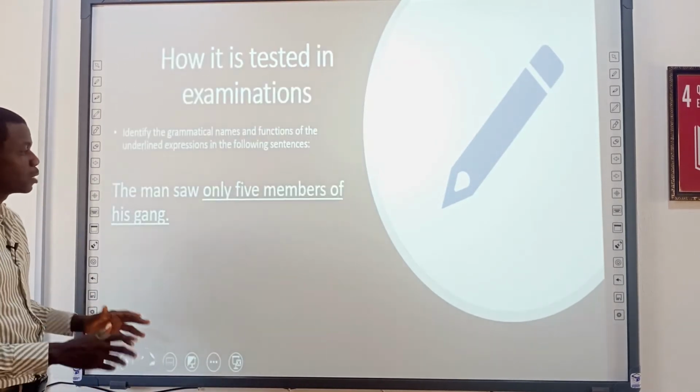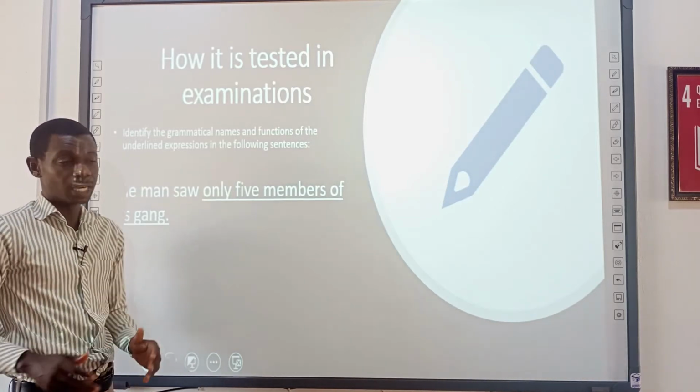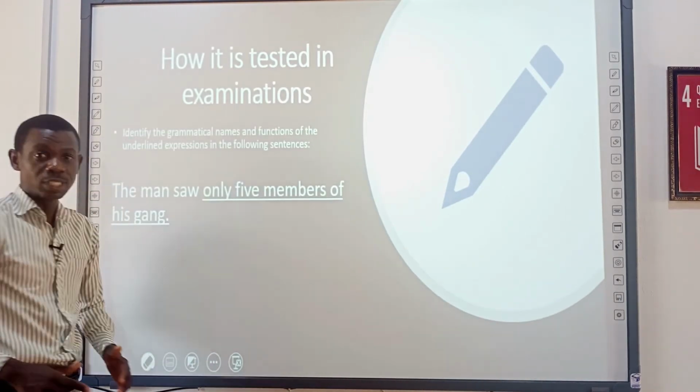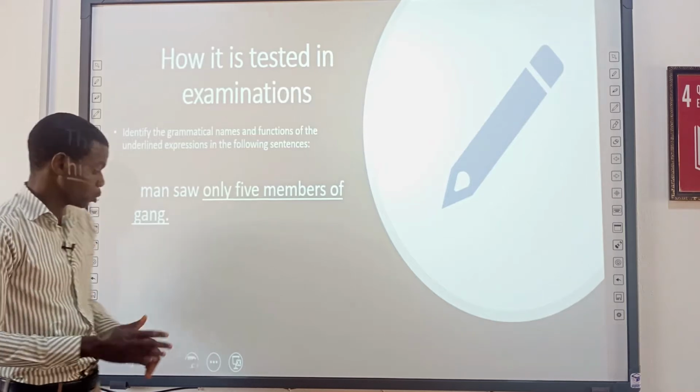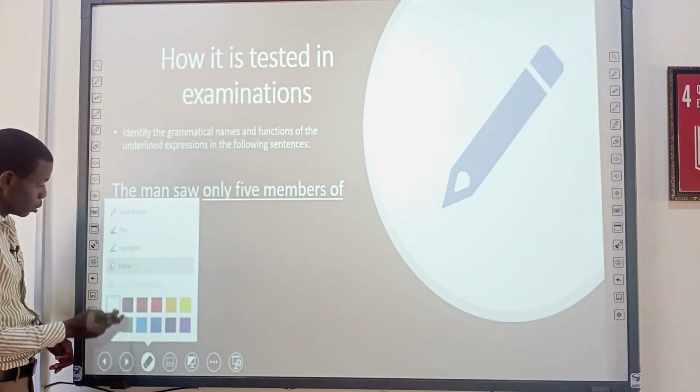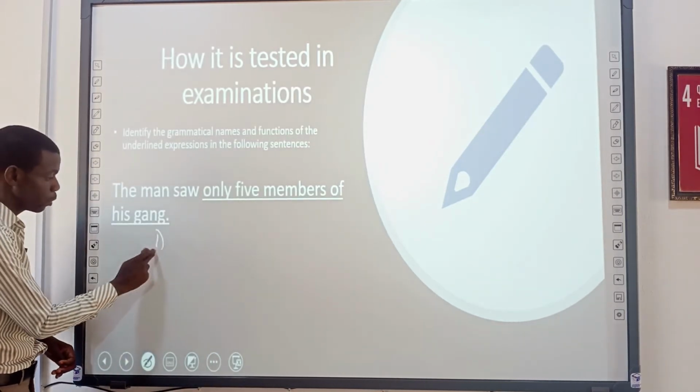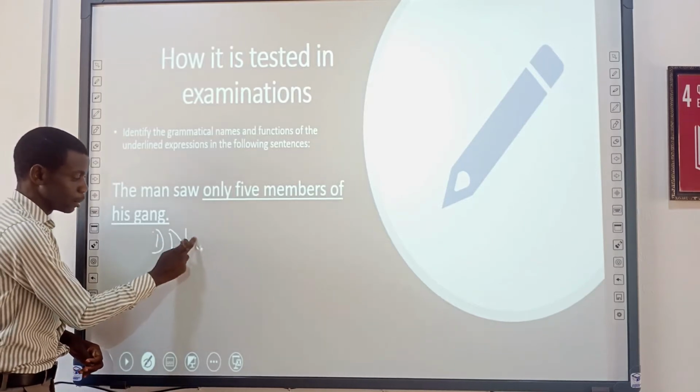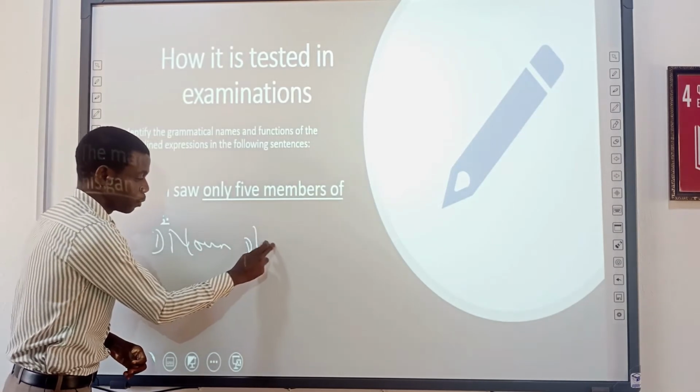Let's see one here. The man saw only 5 members of his gang. Only 5 members of his gang is a noun phrase. So the first one, noun phrase, is the grammatical name. And what is the function?